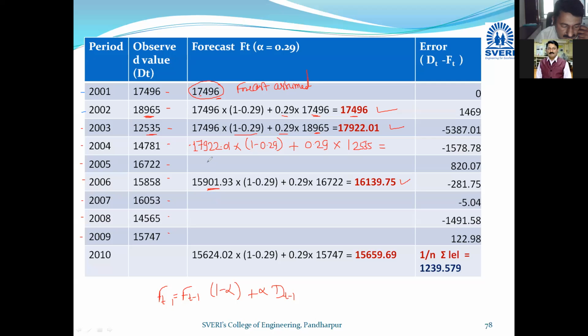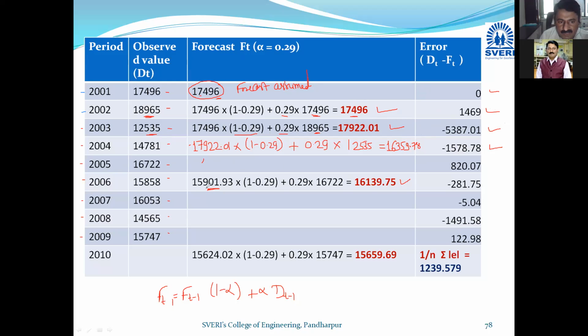16359.78. Very good. So here I will mention the answer: 16359.78. Simultaneously you have to take this answer and calculate dt minus ft. 18,965 minus 17,000. So first is 0, then second one, then third one, 12,535 minus 17,922. It will be in minus. Then 14,781 minus 16,359. It will be in minus.